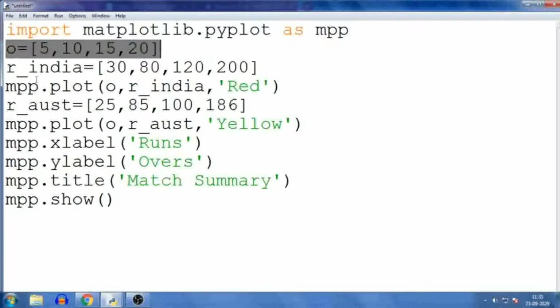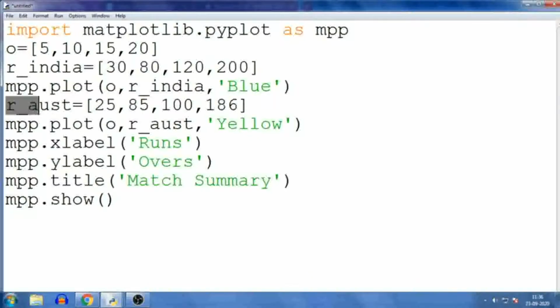Then R_India means these are the runs of India, 30, 80, 120, 200 according to the overs. Then I have plotted this data using mpp.plot overs, India score, and it will be available in red color. That we can change to a different color also. Let me change it to blue because India is generally represented by the blue color.